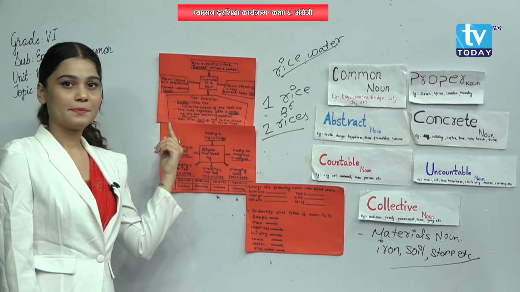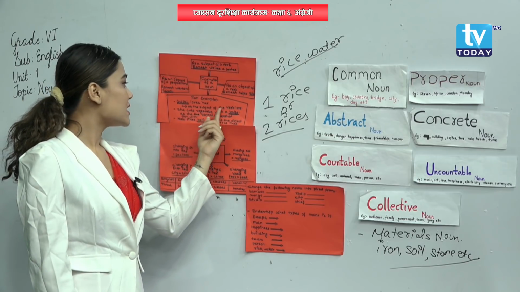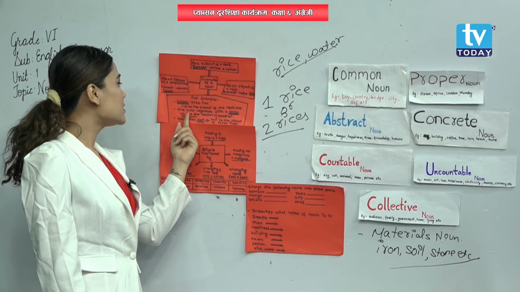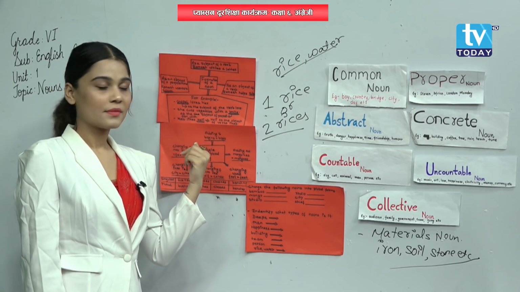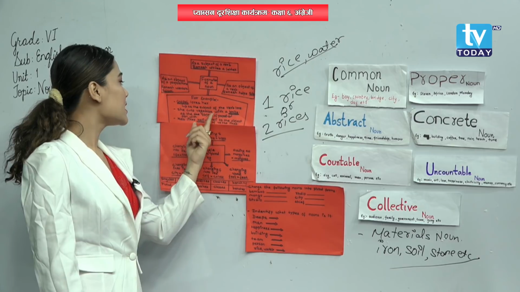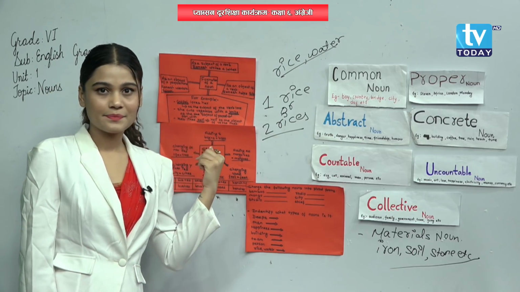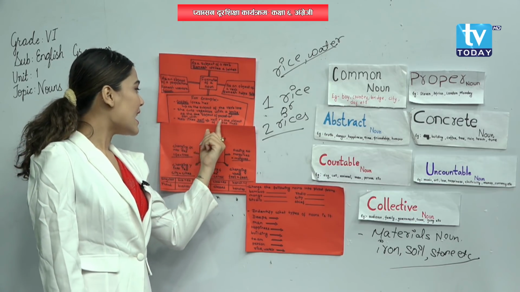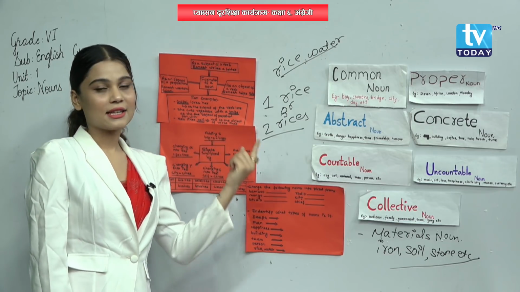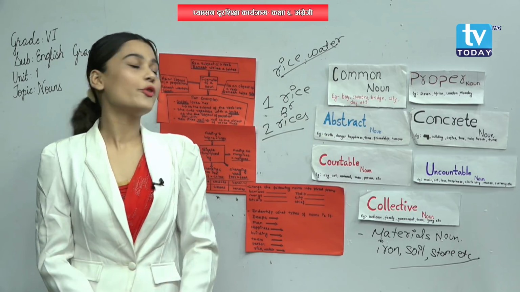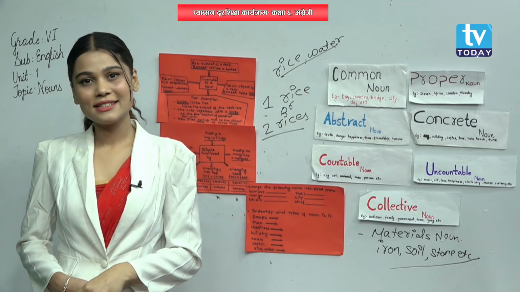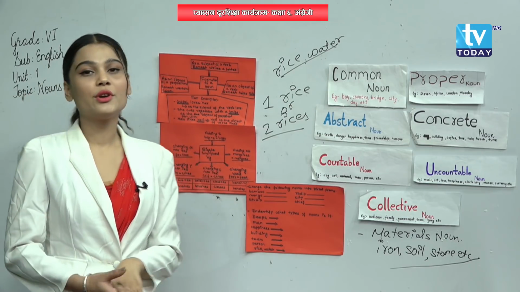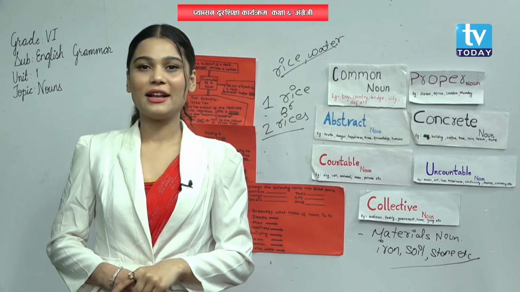Gopal loves her, Gopal as the subject of the verb love. Next one, she cuts vegetables with a knife, knife as the object of the preposition with. Kalu likes Kali, Kali as the object of the verb likes. So I think you are clear regarding the formation of a noun as well, right? So next we will discuss singular and plural nouns. What are singular and plural nouns?